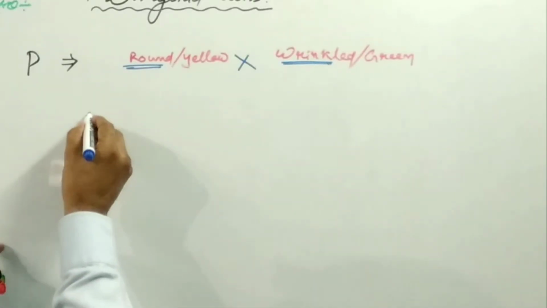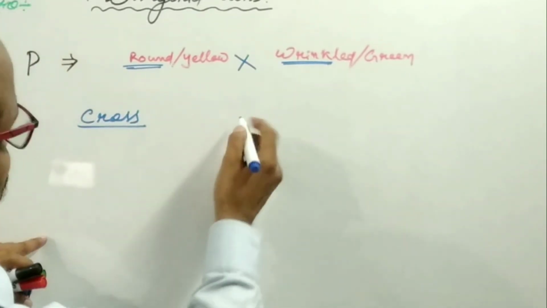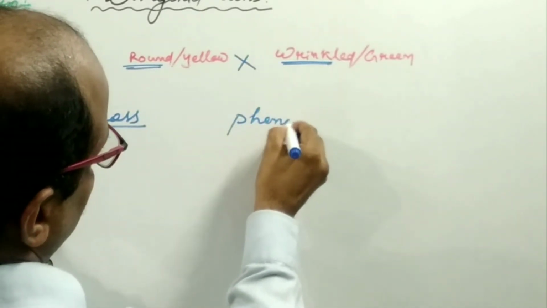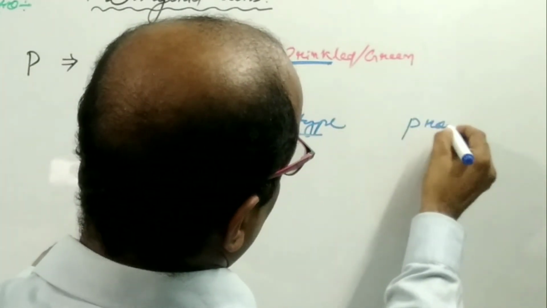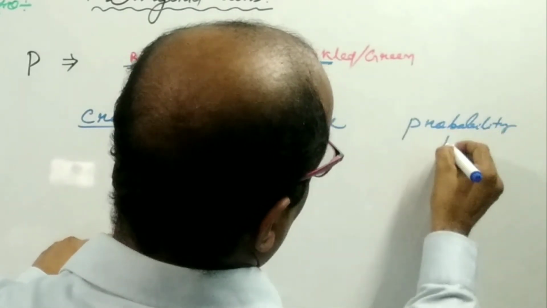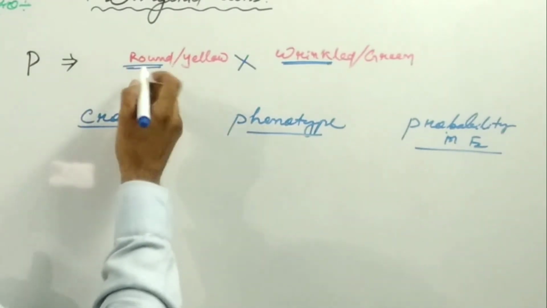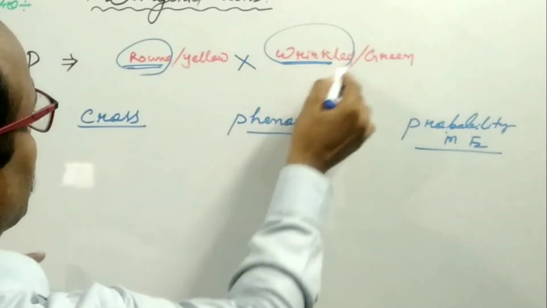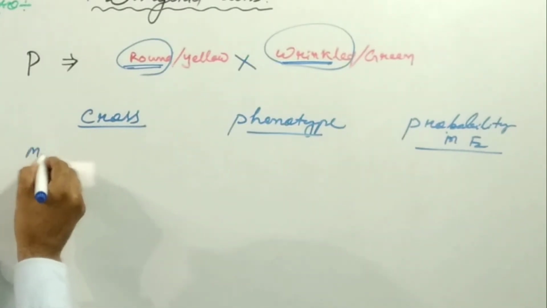Suppose the cross, the phenotype and the probability in the F2 generation. Suppose the cross is between round and wrinkled, so the cross is monohybrid.